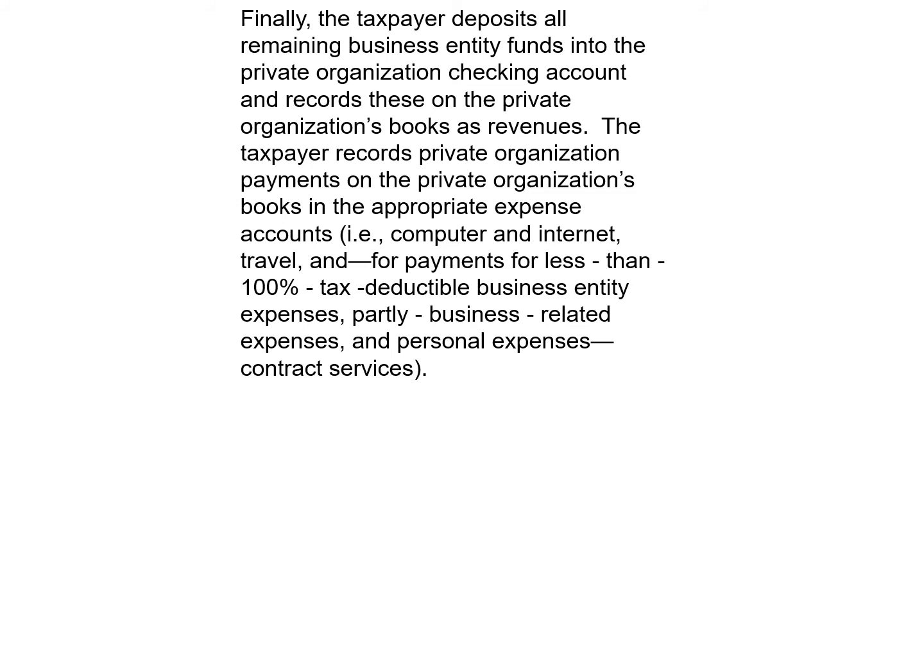Finally, the taxpayer deposits all remaining business entity funds into the private organization checking account and records these on the private organization's books as revenues. The taxpayer records private organization payments on the private organization's books in the appropriate expense accounts. For example, computer and internet, travel, and for payments for less than 100% deductible business entity expenses, partly business-related expenses, and personal expenses, contract services.